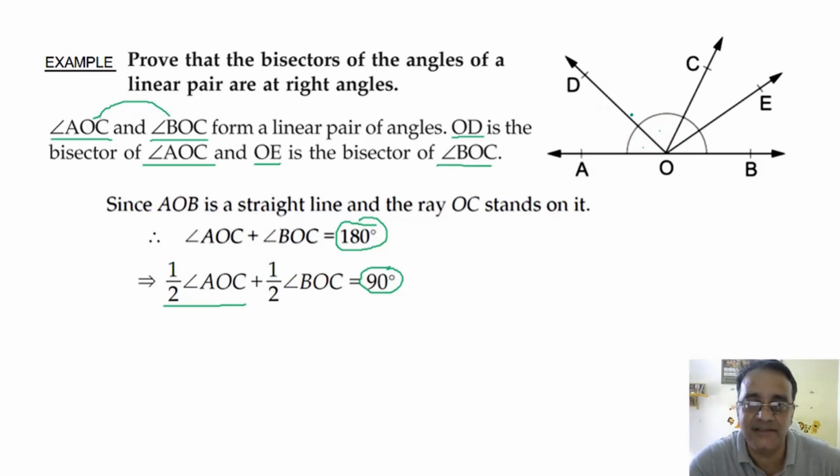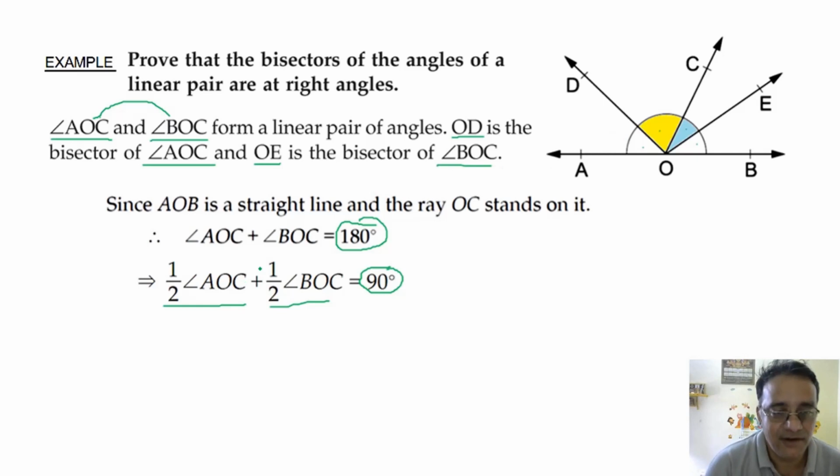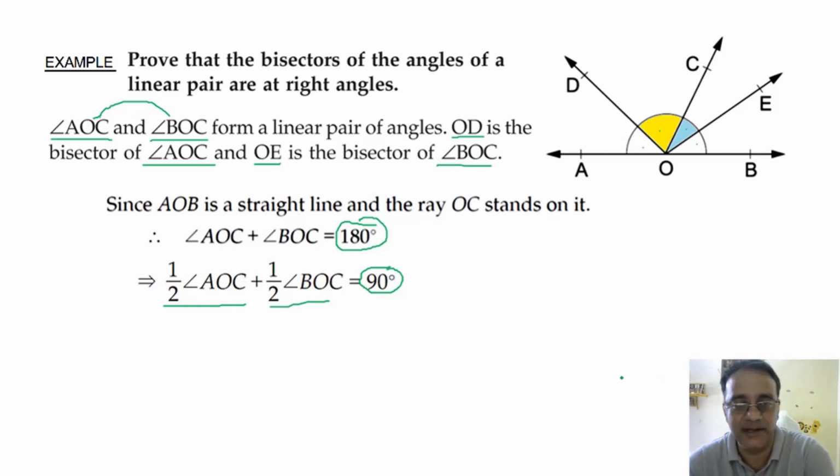Because OD is the bisector of angle AOC. Similarly, angle BOC we can write either this angle or this angle, because OE is the bisector of angle BOC. Okay, so I am going to replace it. I am going to replace the yellow one by half of angle AOC, and this blue color I am going to replace by half of angle BOC.